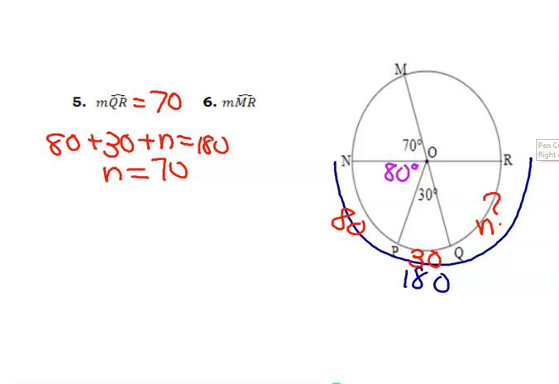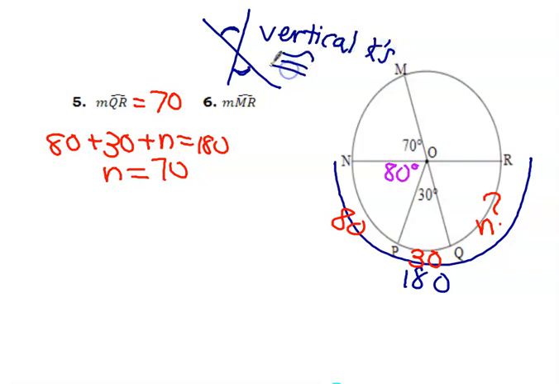Something also to think about, this looks familiar about these angles. These are called vertical angles. Vertical angles are congruent. And if you notice, this and this are congruent. Therefore, this is also 70 degrees. So that's another way to think about it.